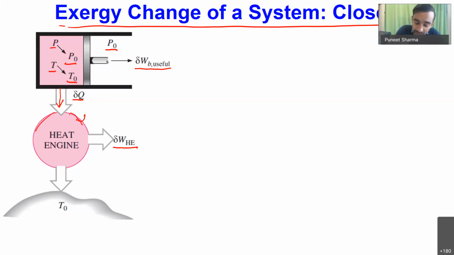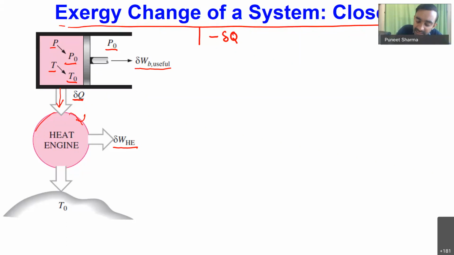Okay, now let me first write, from the first law of thermodynamics, the energy conservation equation for this piston cylinder system. If I write the energy conservation equation, you can see delta Q amount of heat is going out of the system. So that's why I will be writing it as minus delta Q.